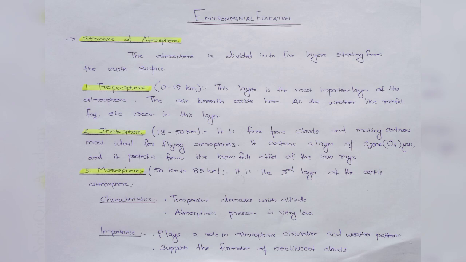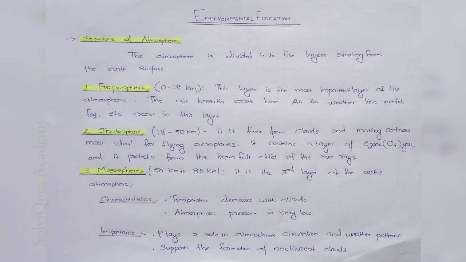The atmosphere is divided into 5 layers. Starting from the earth crust, the first one is the troposphere, the second one is the stratosphere, the third one is the mesosphere, the fourth one is the thermosphere, and the last one is the exosphere. Okay, the first one is the troposphere.